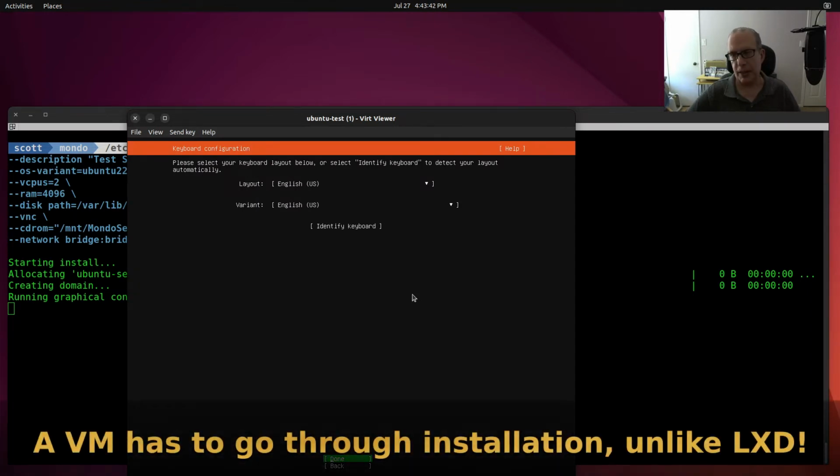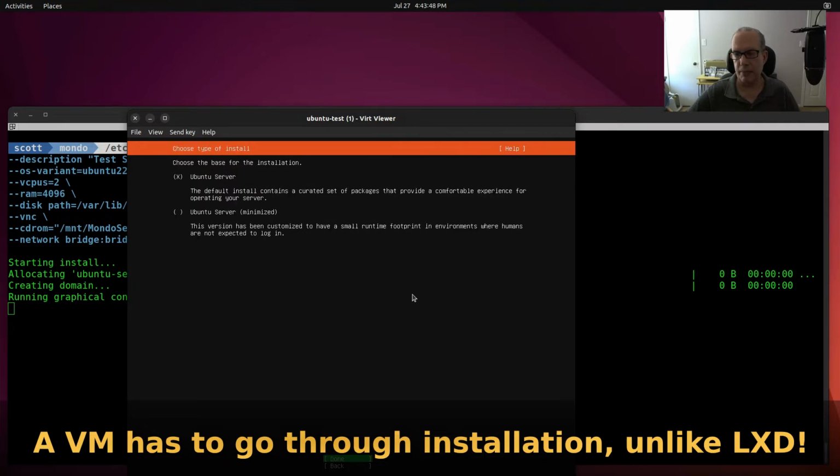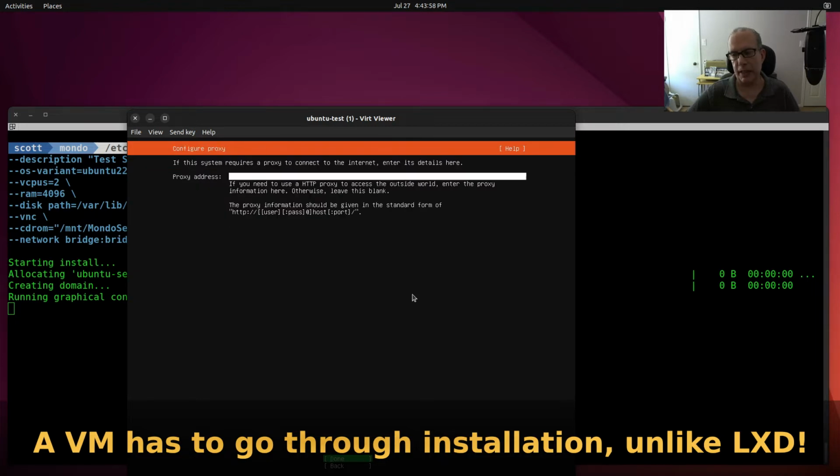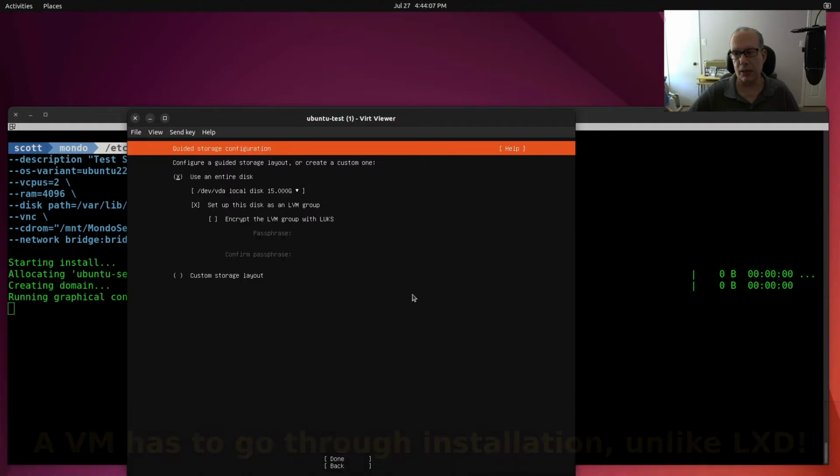In this particular case, I'm going to stick with the English layout of the keyboard and the English variant. So I hit enter, and I'm going to be installing Ubuntu Server. I hit enter, and it's going to use DHCP. That's fine. Of course, I could statically address, but I'm going to just do this. I don't have a proxy server. I'm hitting that, and I'm going to do done on the mirror address, and I'm going to say use the